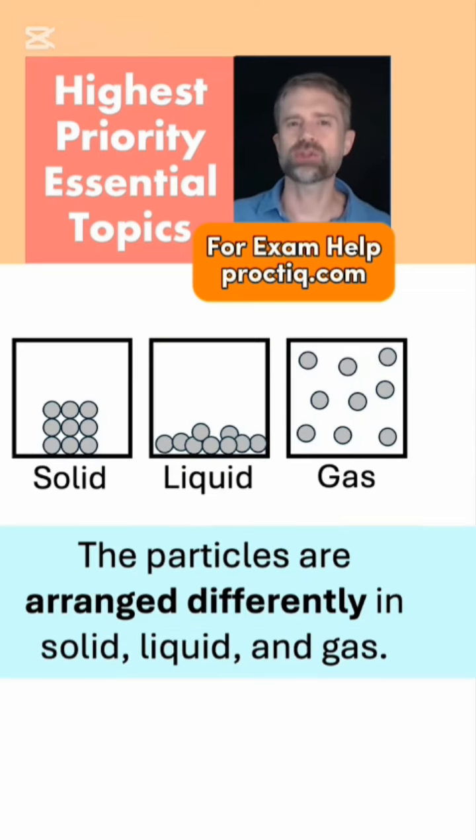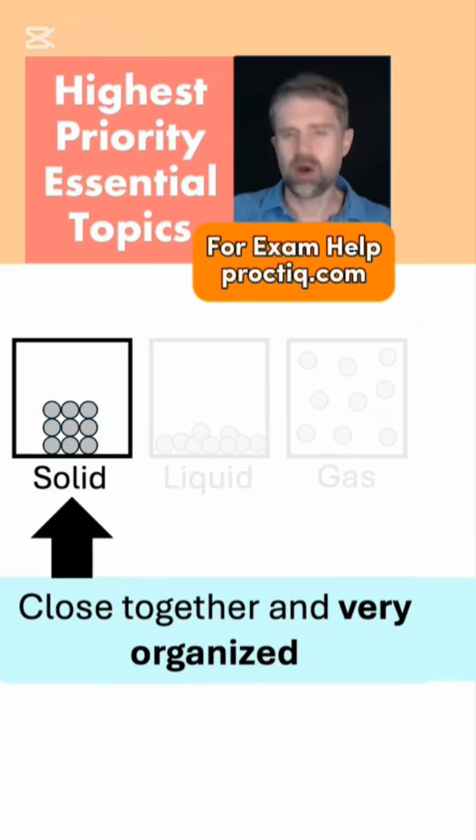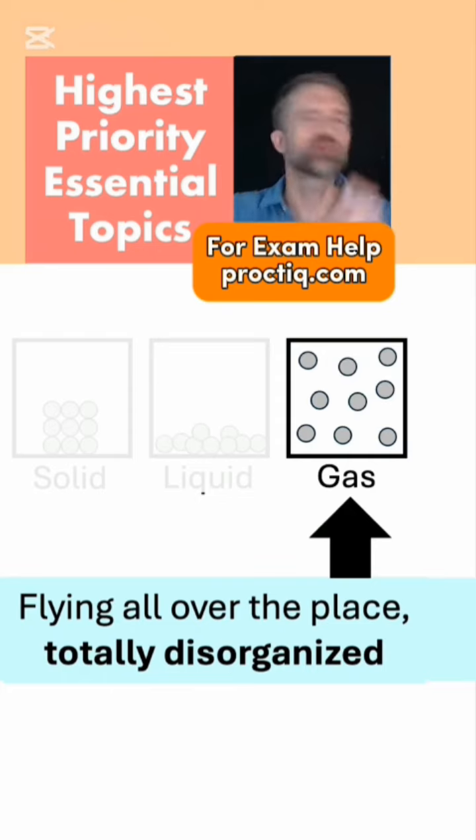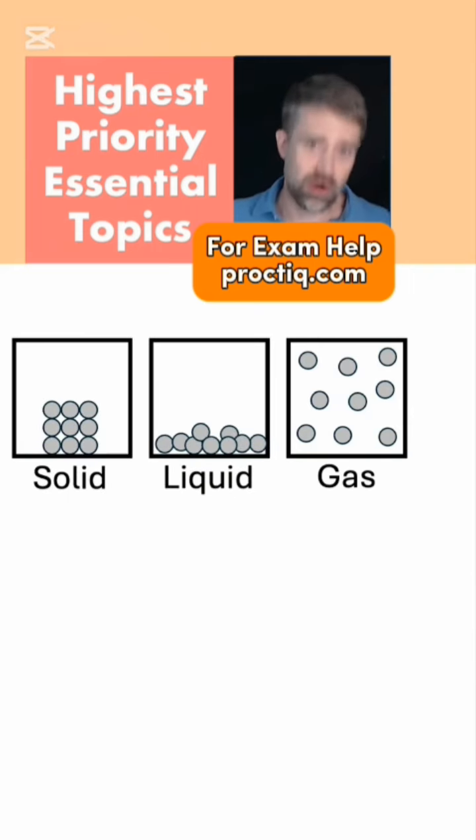Next, the particles are arranged differently in solid, liquid, and gas. In a solid, the particles are close together and very organized. In a liquid, the particles are close together, but they're more disorganized than the solid. And in a gas, the particles are flying all over the place super fast, and they're totally disorganized. So that's how the particles look.